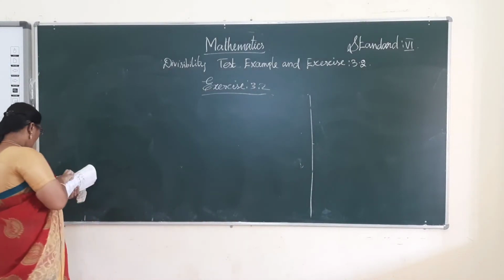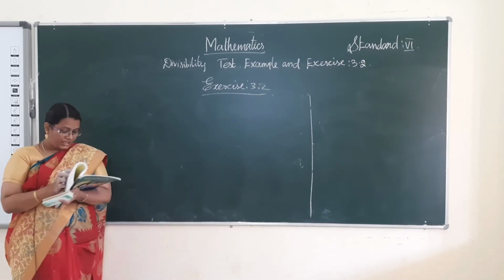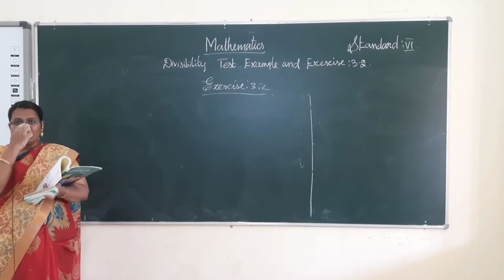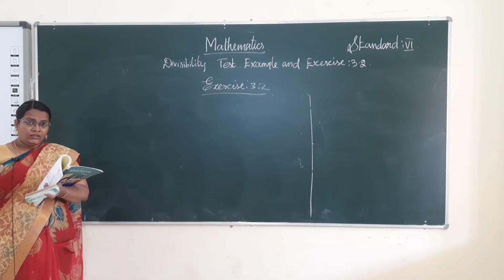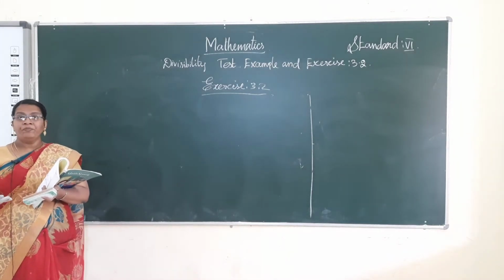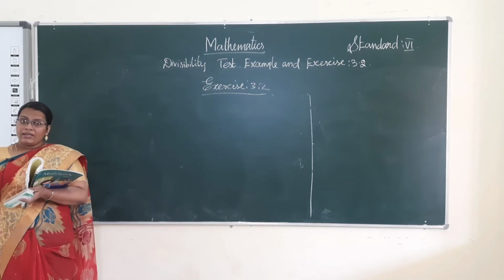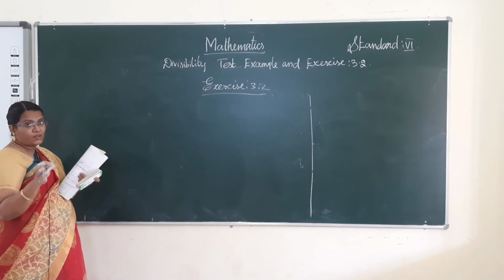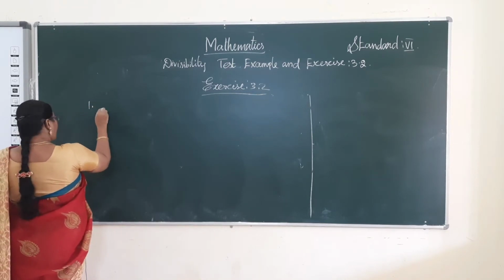The first one: which of the following numbers are divisible by 2? What is the rule for divisibility by 2? If the ones digit is 0, 2, 4, 6 or 8, then the given number is divisible by 2. Okay, so first see option A.